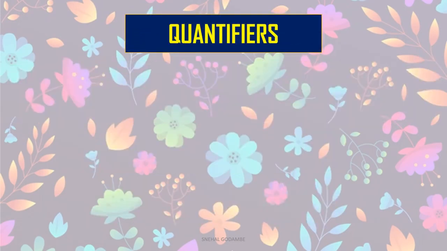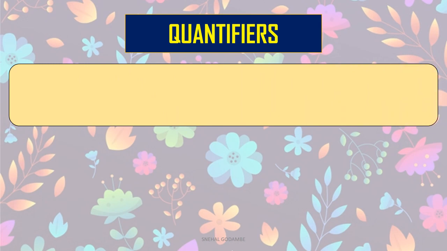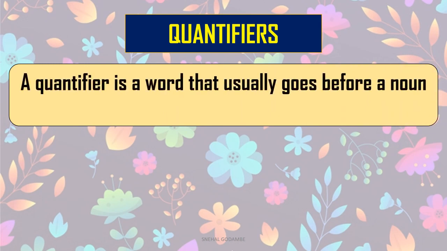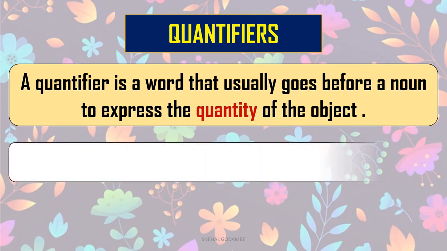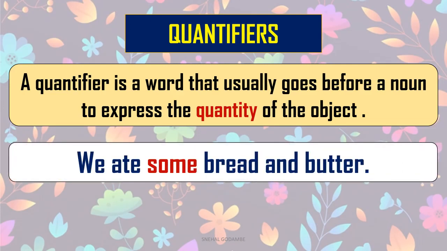Let's move to the fourth type of determiner, that is quantifier. Very easy to understand because it shows you the quantity. A quantifier is a word that usually goes before a noun to express the quantity of the object. Very easy to find in a sentence. Look at the sentence. We ate some bread and butter. Look at the word in red, some. How much? Some bread and butter.